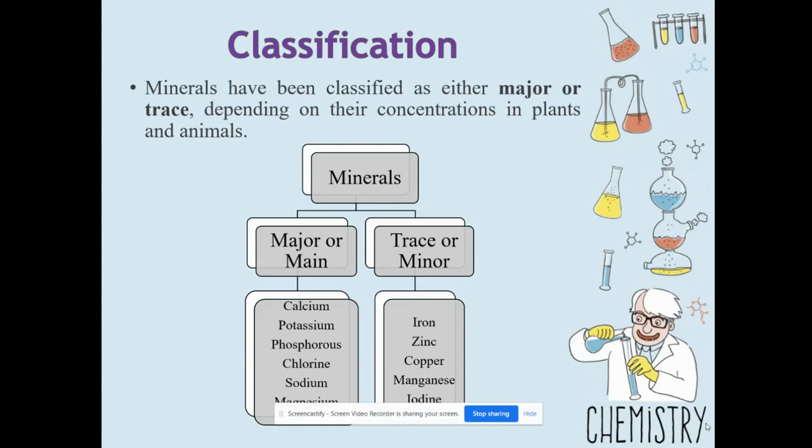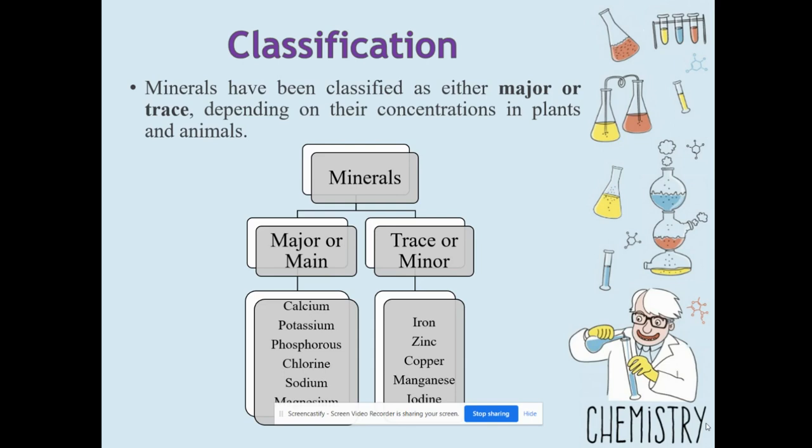And when we classify the minerals, they are broadly classified into major minerals and trace elements, depending on the concentration of minerals in plants and animals. Some examples for major minerals are calcium, potassium, phosphorus, chlorine, sodium and magnesium.